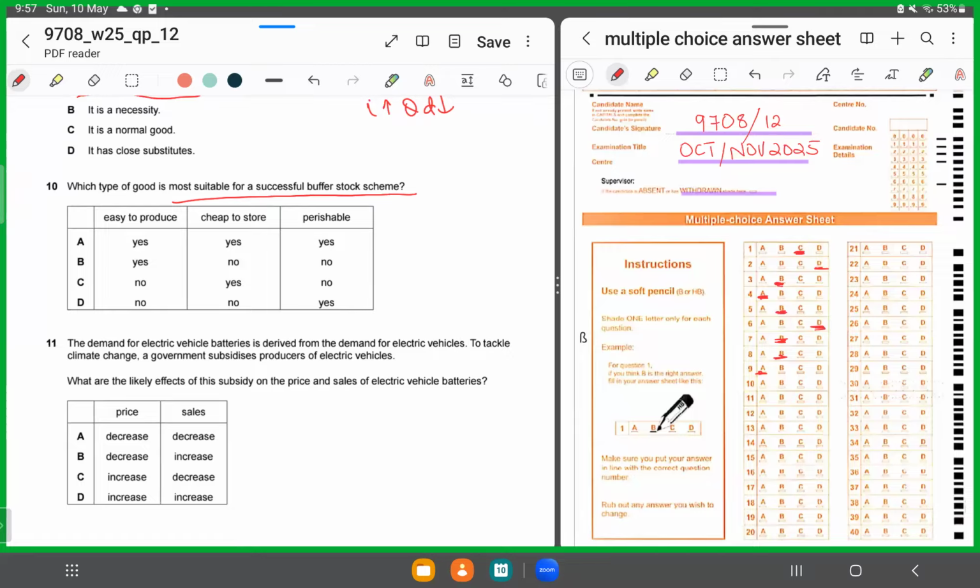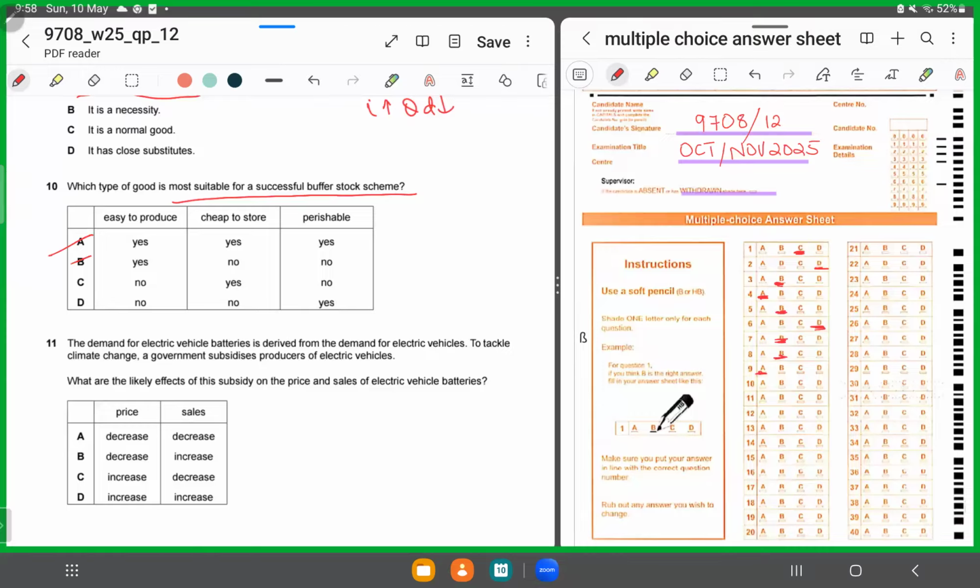So, what will the buffer stock scheme do? It will buy up the stocks, store them in the warehouses, and since the supply will then reduce, the price will automatically rise. So now what are they asking? They are asking what type of good would be most suitable for a successful buffer stock scheme. So if you want to smoothen the price changes, the product should not be easy to produce, because if it's easy to produce, there's no point in saving it or smoothing its price, right? So it should not be easy to produce.